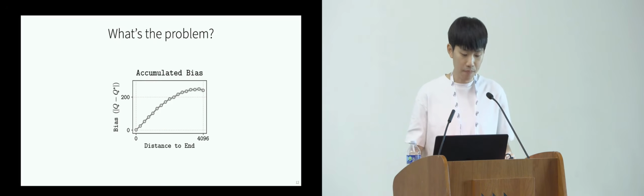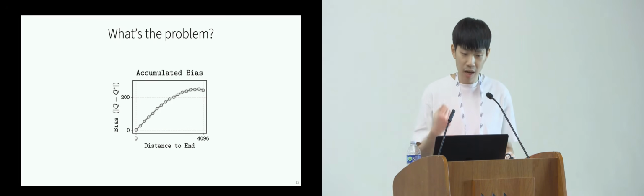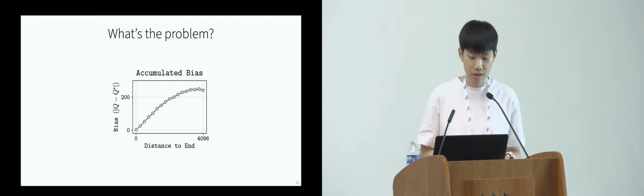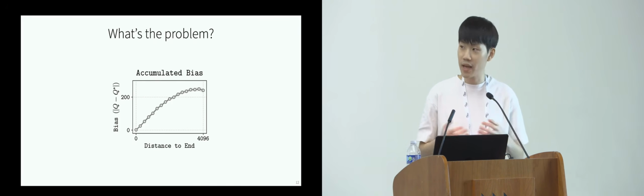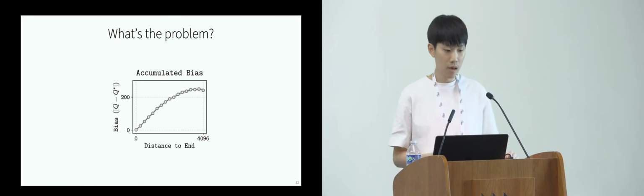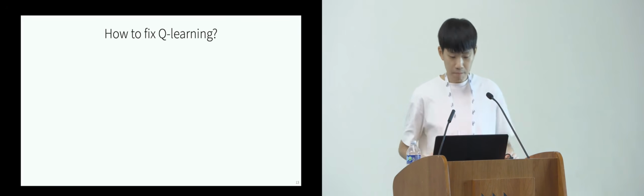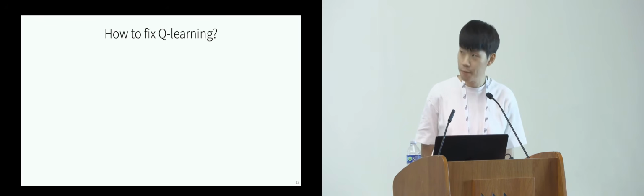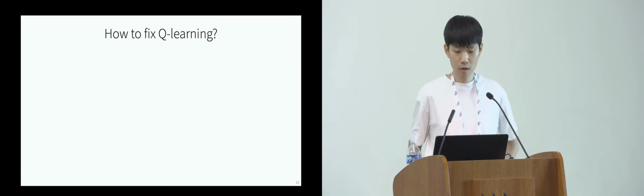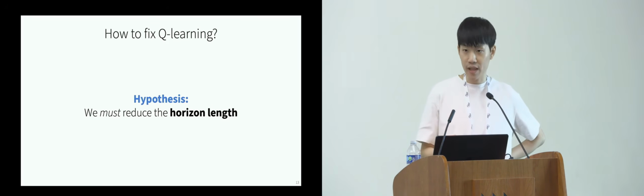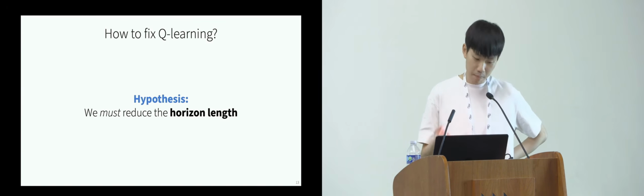And in the paper, we experimentally showed that this is the case through some controlled analysis, where, as you can see in this figure, as the distance to the goal gets larger, the bias accumulates more and more, and this is very hard to mitigate just by scaling up data or model size or compute. Okay, so if this hypothesis is true, then how can we fix Q-learning? We claim that in order to scale RL, we must reduce the horizon length, or the effective horizon length, or the number of biased TD backups.